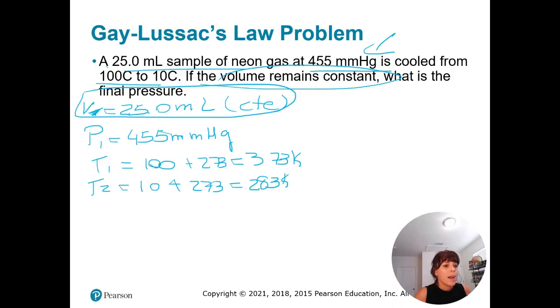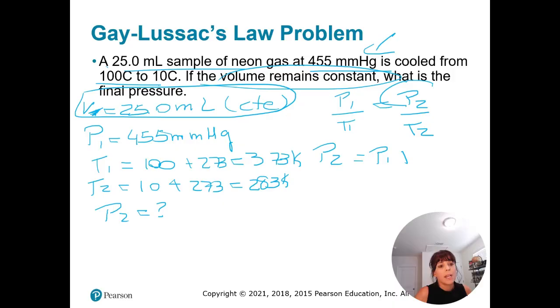And now I have pressure 2. I know P1 over T1 equals P2 over T2, and if I want P2, it will be P1 times T2 divided by T1.